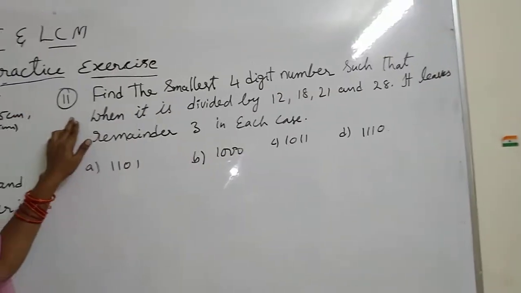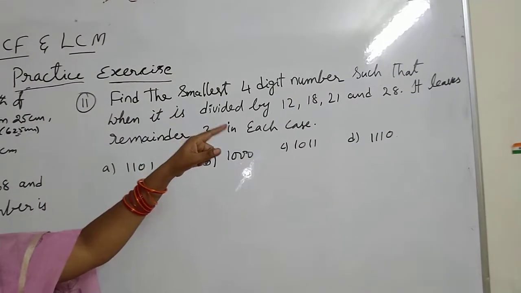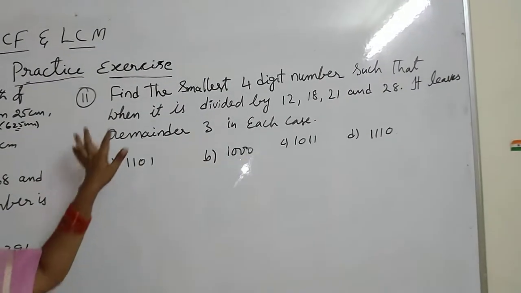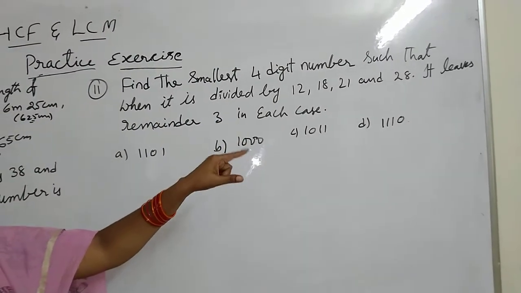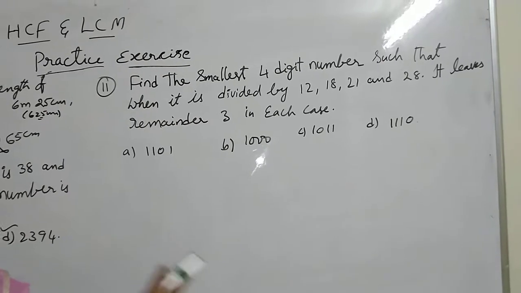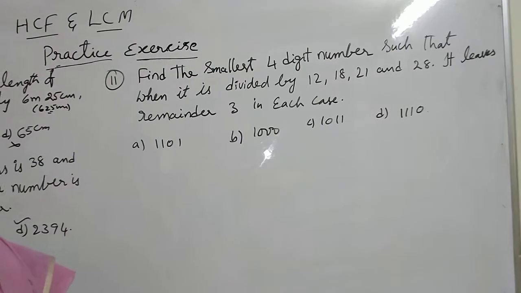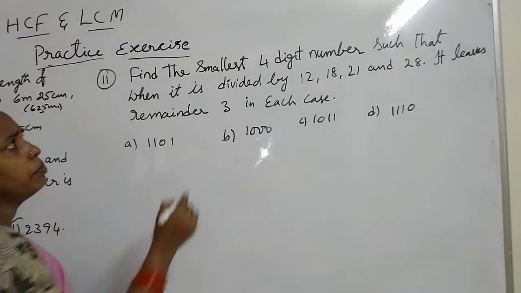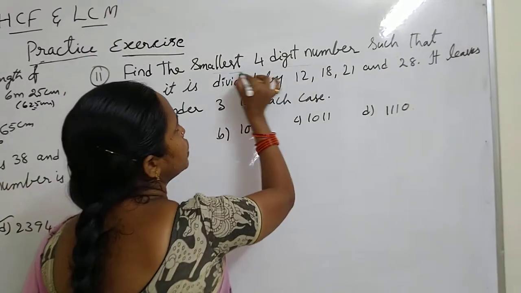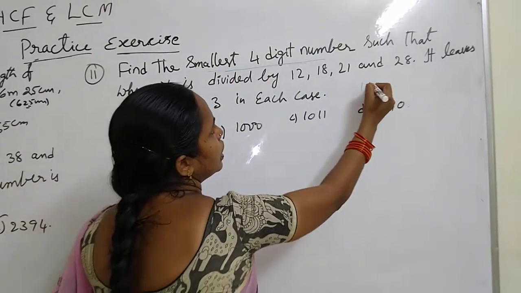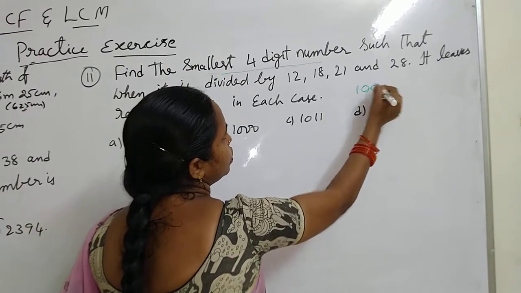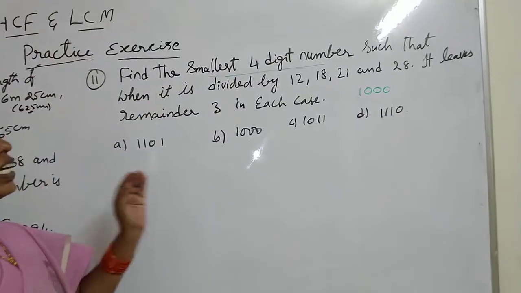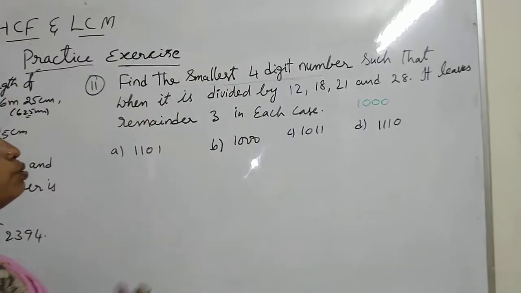Number 11. Find the smallest 4-digit number such that when it is divided by 12, 18, 21 and 28, it leaves remainder 3 in each case. So the smallest 4-digit number is 1 after 3 zeros, that is 1000. So it should be greater than 1000. So it is not our answer.